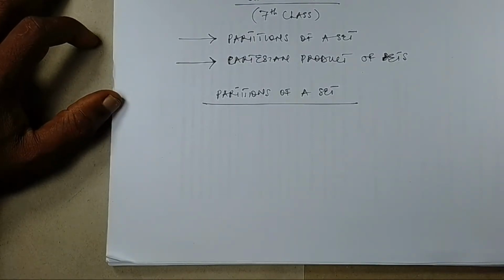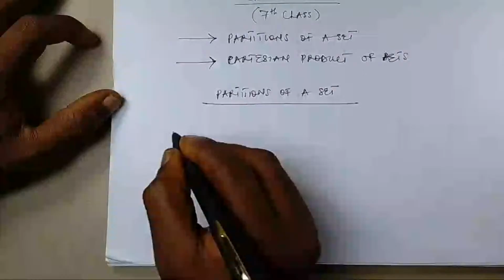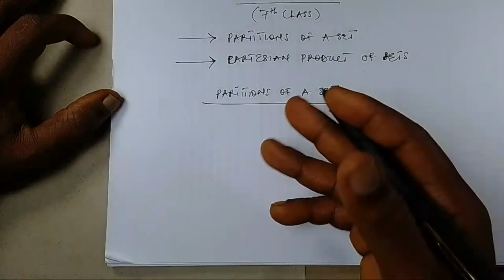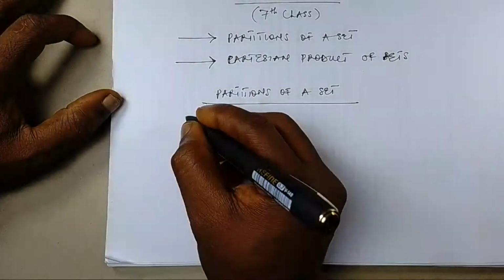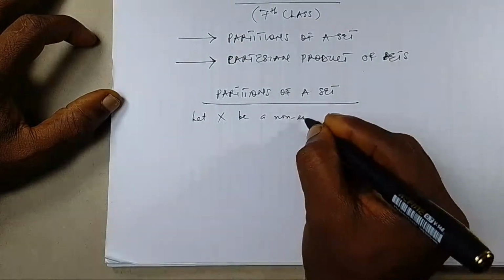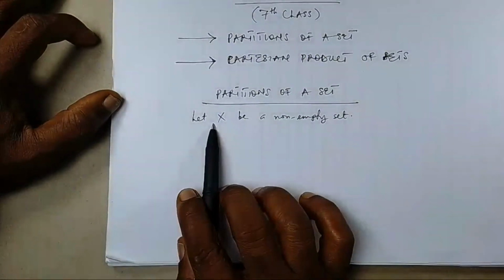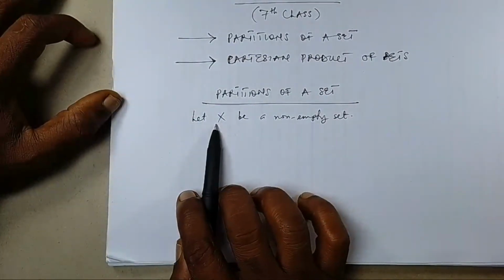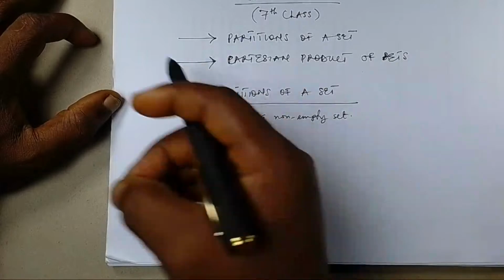So we shall be discussing partitions of a set, and there are two definitions I want to take. So let's start with partitions of a set. So how do we define what is called the partitions of a set? Okay, so I'm going to say definition: let X be a non-empty set. Please take note, if we call this set X, capital X, a non-empty set, it means that there are elements in the set. So the word non-empty means that it is actually not empty.